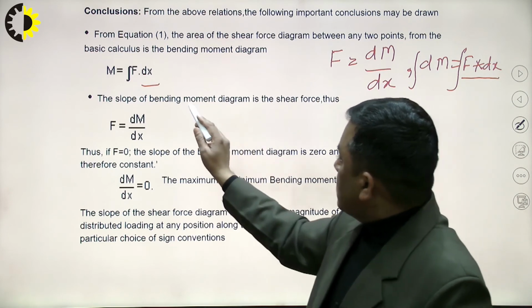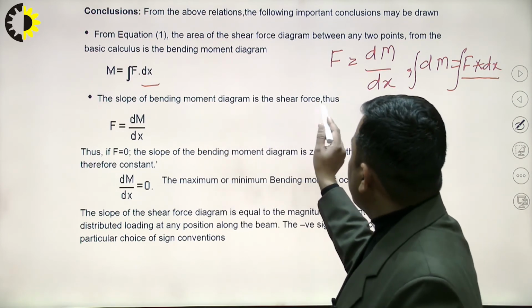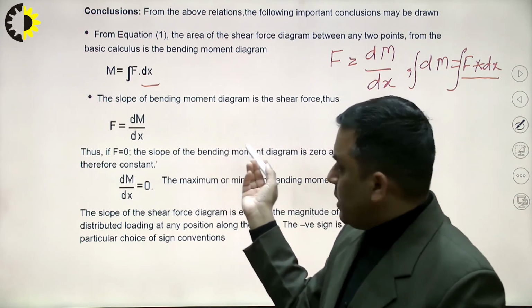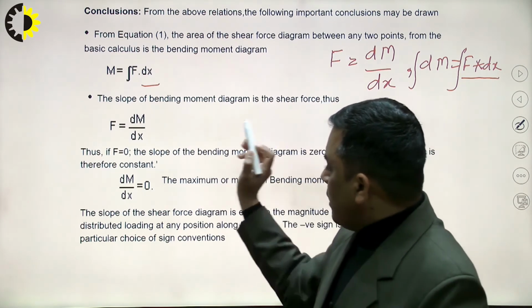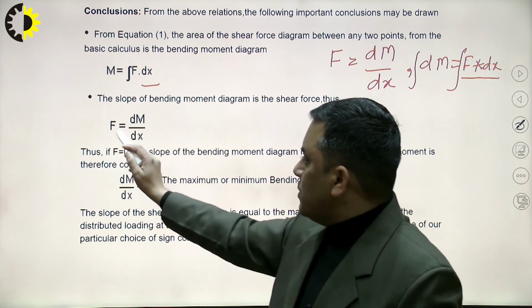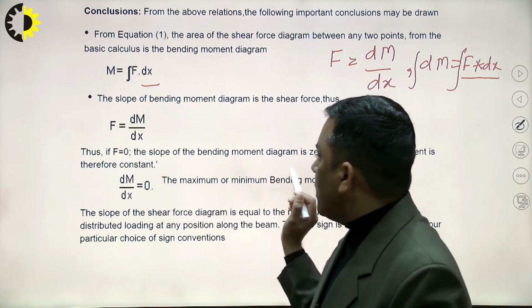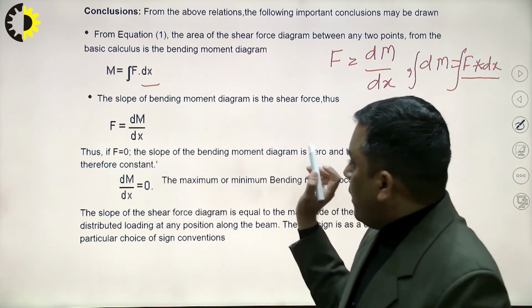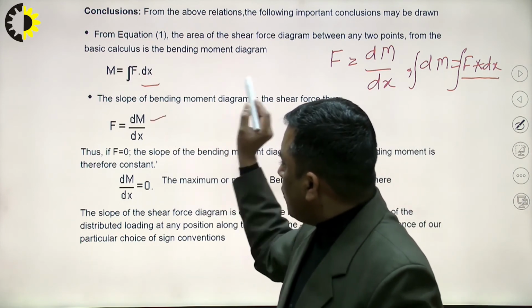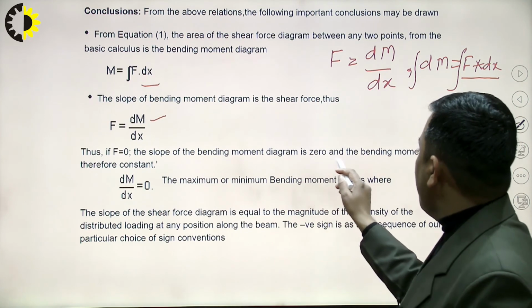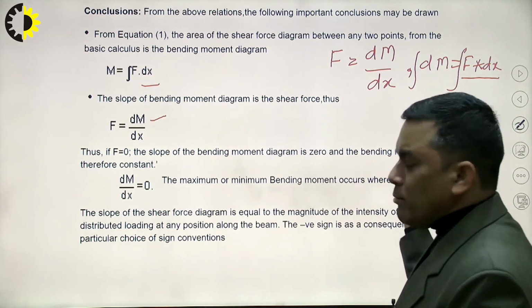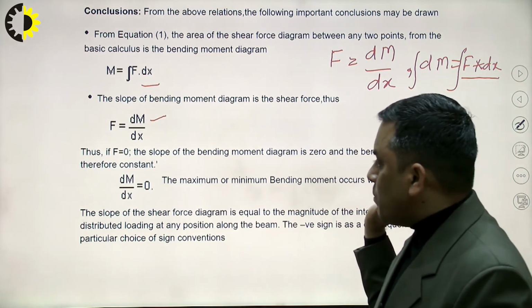Second thing, the slope of the bending moment diagram is the shear force, clearly visible from here. If F is 0, then dM over dx equal to 0, it means the bending moment will be constant. So if F equal to 0, the slope of the bending moment diagram will be 0, and the bending moment is constant at that particular point.